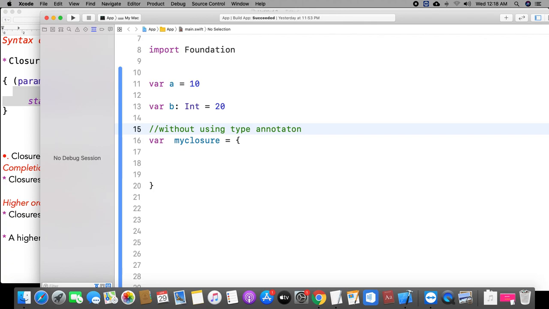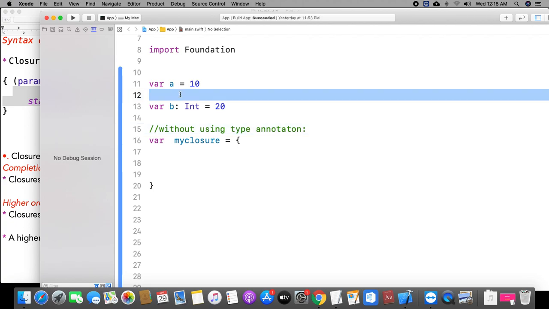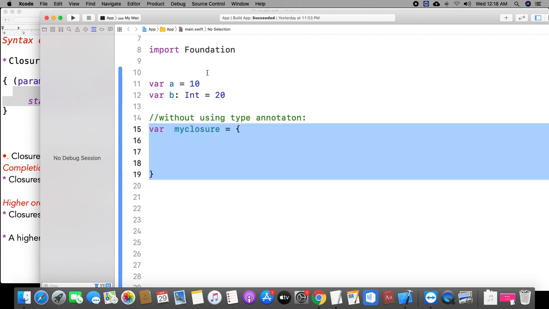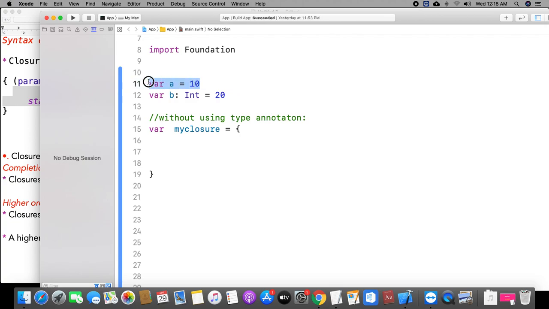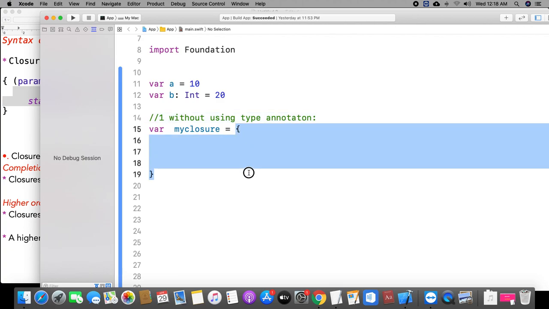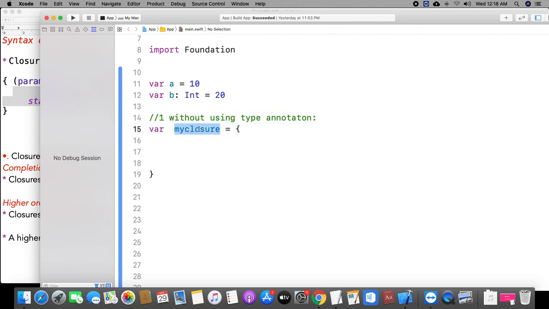We know that a closure is like a variable. You can use it like a variable, but the main use is that it can be passed as a parameter to a function. That's it. The closure is to hold the function. First, I am declaring the closure without using the type annotation. This is the closure I assign to my closure variable. That's it.